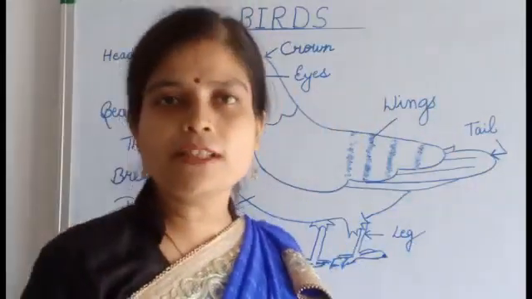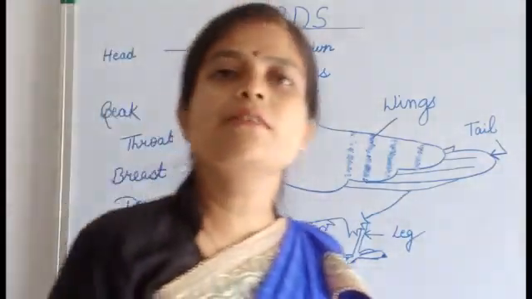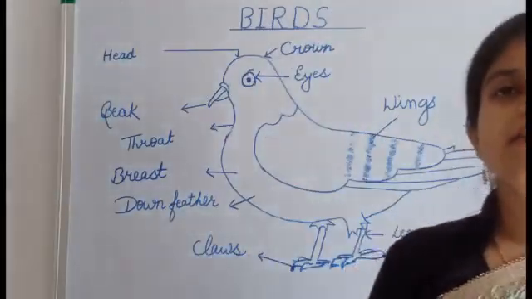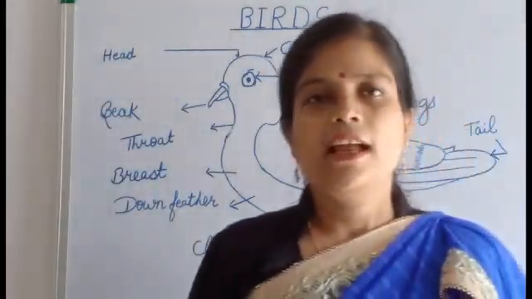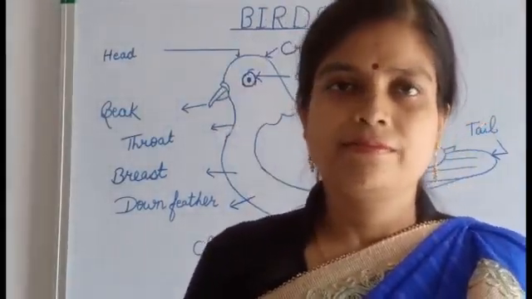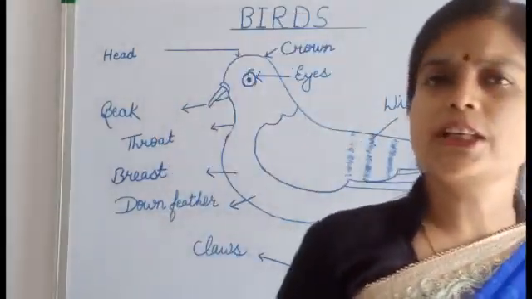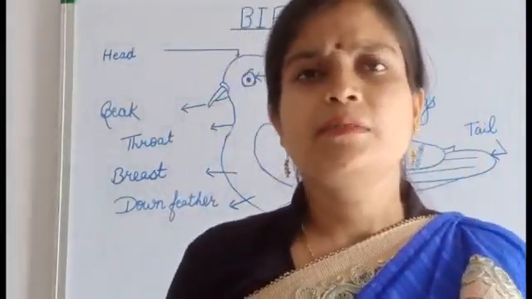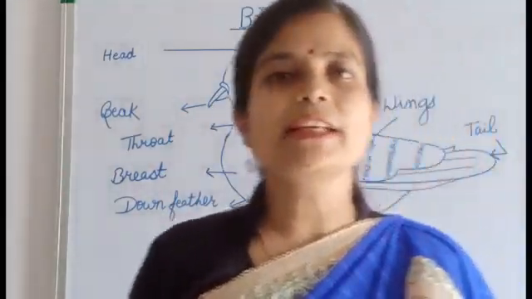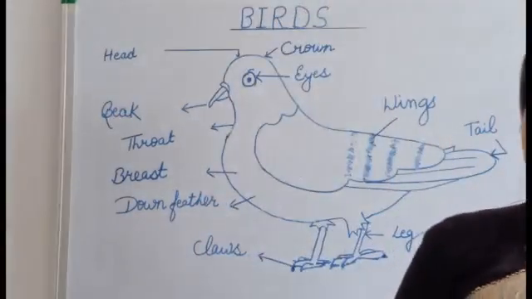Some are of small size and some are of big size. The smallest bird in the world is known as the hummingbird, and the largest bird is the ostrich. And the ostrich is a bird which is not able to fly, because first they are of large size and their bones are also very heavy. So the ostrich can't fly.